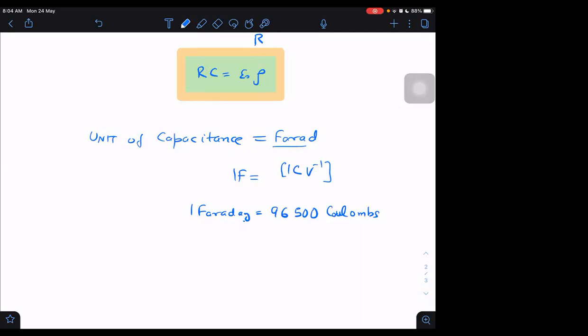It is named after Michael Faraday only, sir. He only discovered it, sir. It is named after that same scientist only. Yes, sir. Okay, right. Fine.